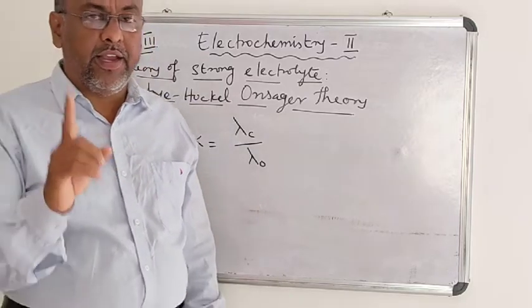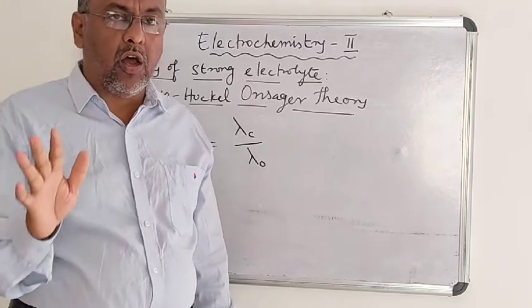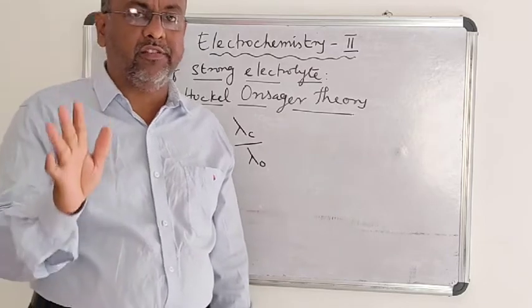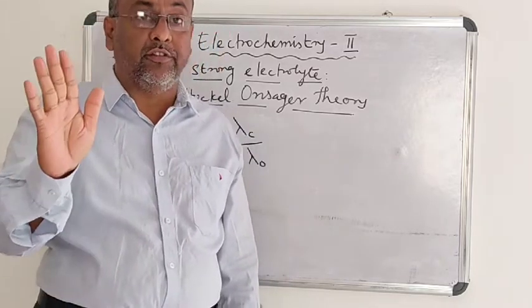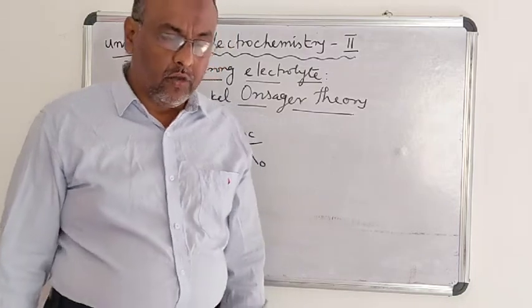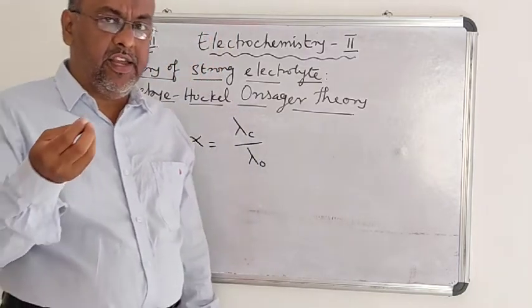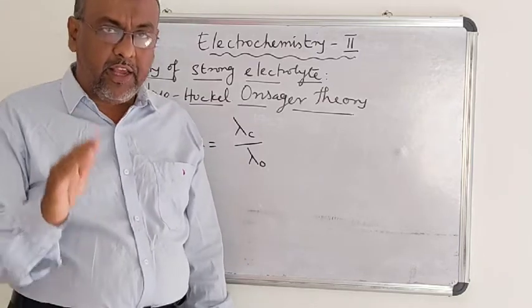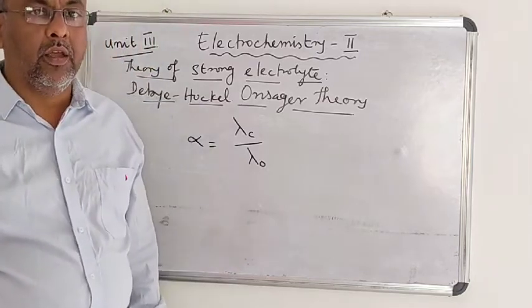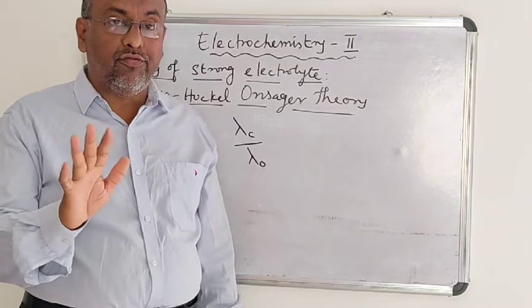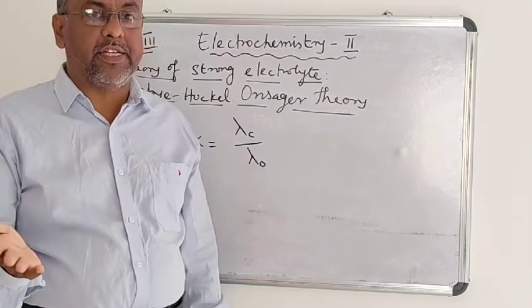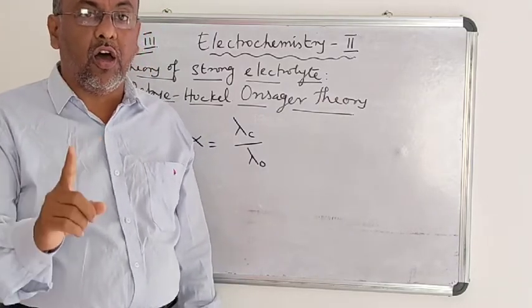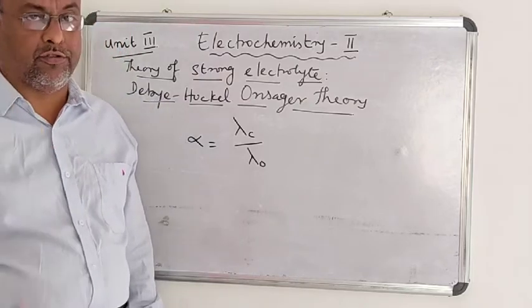The degree of ionization will all along be constant, which always remains unity at all concentrations. So, the decrease in the equivalent conductance with increase in concentration in the case of a strong electrolyte is not due to a fall in the degree of ionization, but due to a fall in the mobility of the ions.